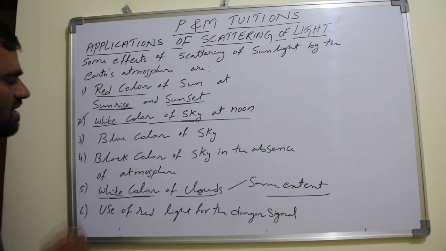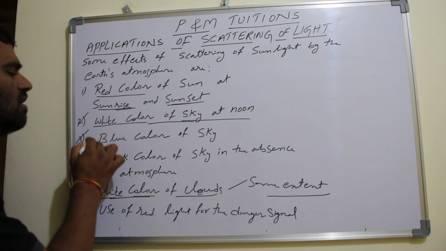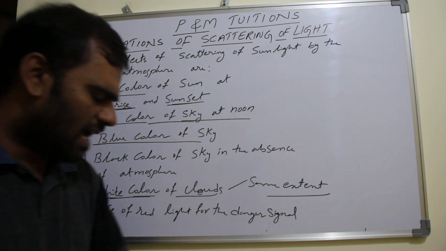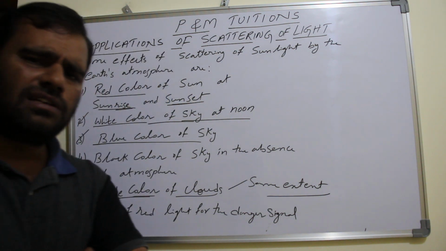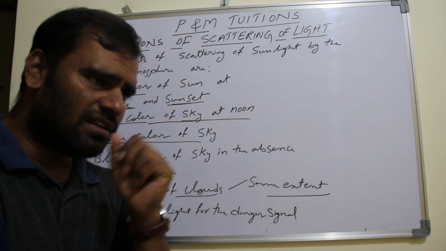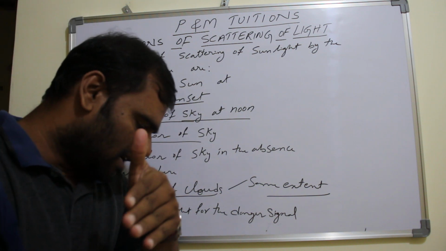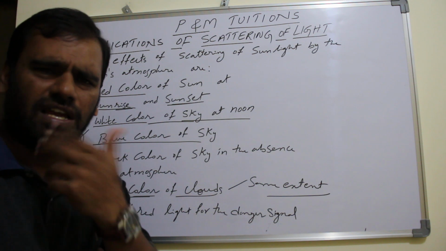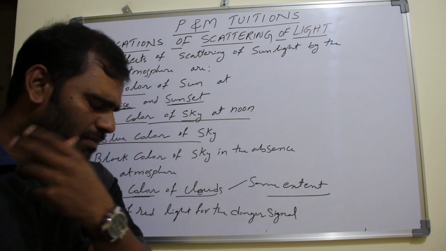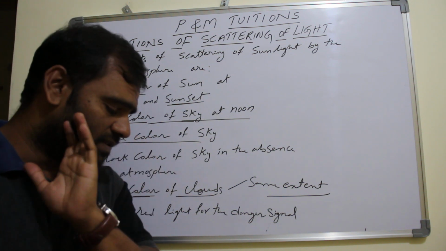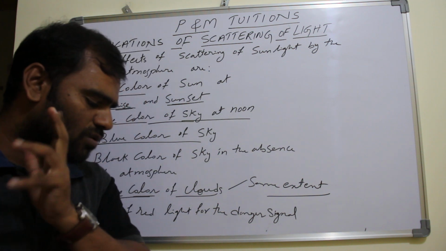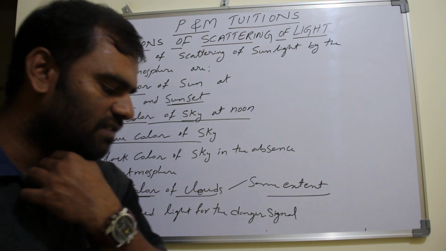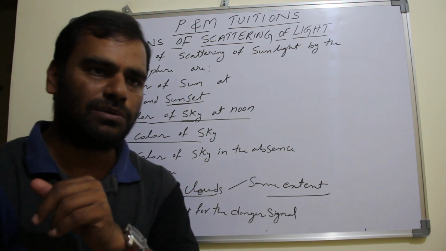And let us come to this application: blue color of sky. As light travels through the atmosphere, when light is emitted from the sun, it has to travel through the atmosphere. It gets scattered into different colors, right? Of course, by the air molecules which are present in air. So who is scattered most? The blue light, due to its shortest wavelength, is scattered more as compared to red color.